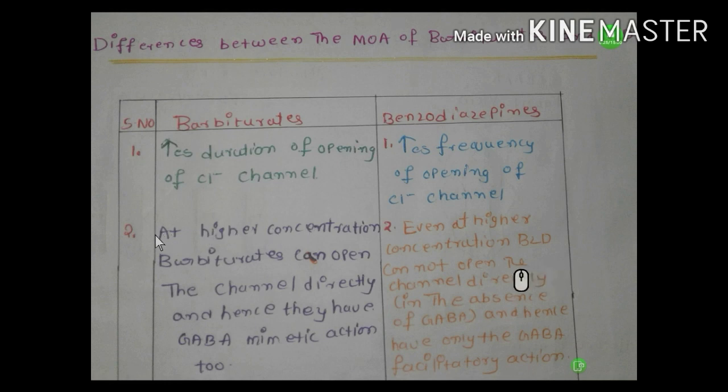Coming to the second point, barbiturates. At higher concentrations, barbiturates can open the channel directly and hence they have GABA mimetic action too. Coming to the benzodiazepines, second point, even at high concentration, benzodiazepines cannot open the channel directly in the absence of GABA and hence they have only GABA facilitatory action.